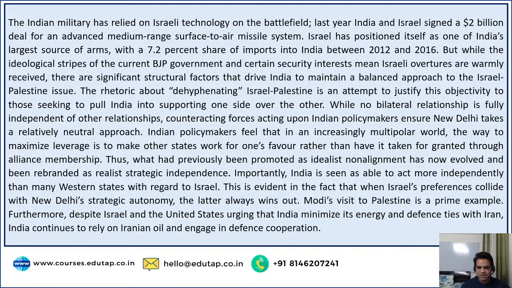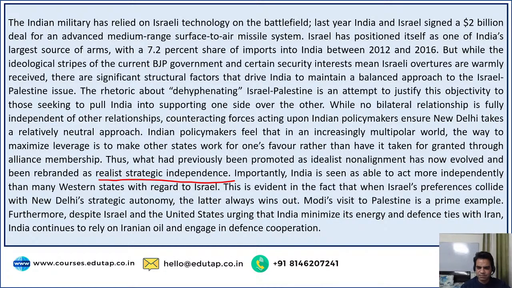Indian policymakers feel that in an increasingly multipolar world, the way to maximize leverage is to make other states work for one's favor rather than have it taken for granted through alliance membership. So it's better to keep other countries in favor rather than taking alliance membership for granted. Thus, what had previously been promoted as idealist non-alignment has now evolved and been rebranded as realist strategic independence. So this is the new ideology, realist strategic independence.